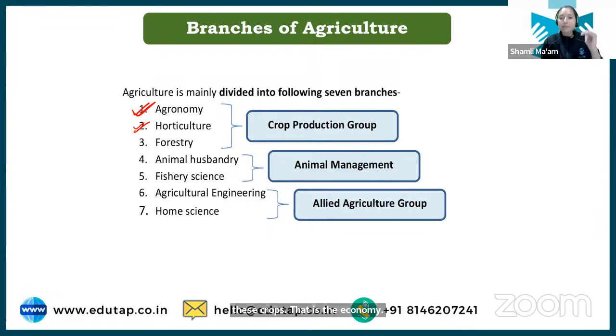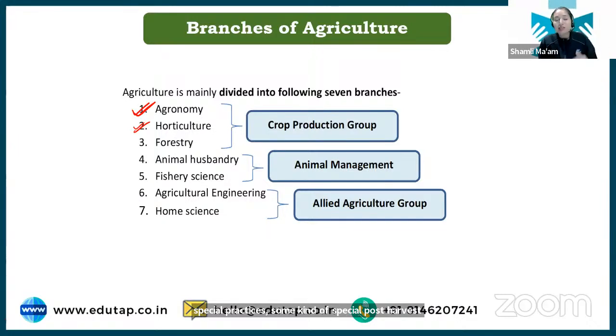Now in horticulture, we have those crops which are a little perishable in nature, or which have a small shelf life. What is the meaning of shelf life? If you keep an apple for 2 to 3 days without any proper condition, you will see that this fruit will start rotting. So shelf life means how many days you can keep this fruit on the shelf without it rotting. So horticulture crops have less shelf life. They get spoiled easily, and they require some special post harvest practices.